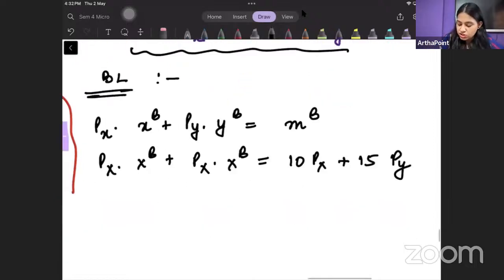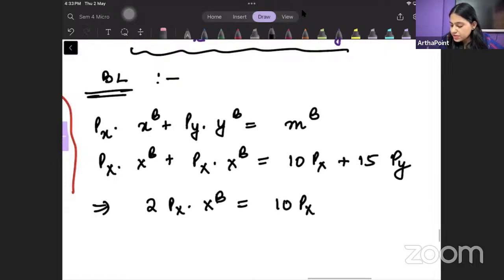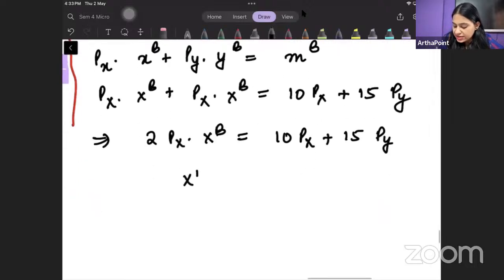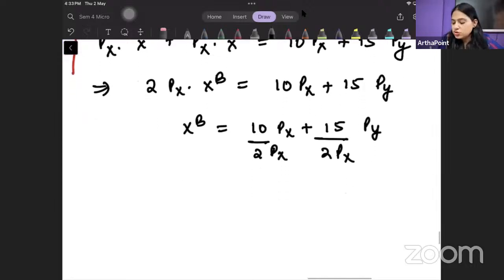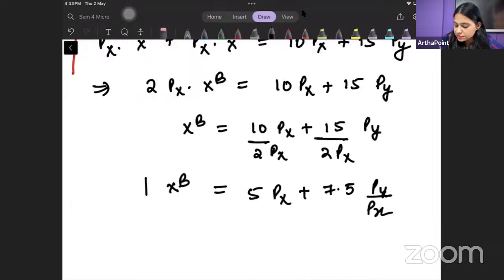Clear? Acha. From here, I will get 2 px into x is equal to 10 px plus 15 py. So I will get xb as 10 px plus 15 py divided by 2 px. So this will give me 5 plus 7.5 py by px. This will be xb.